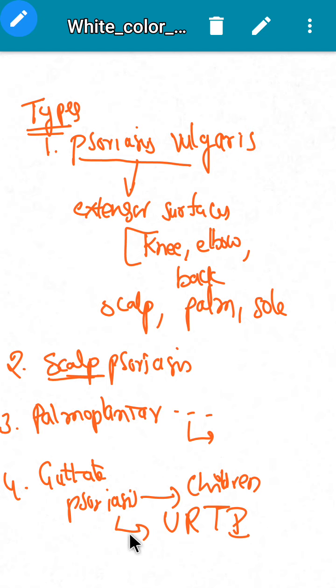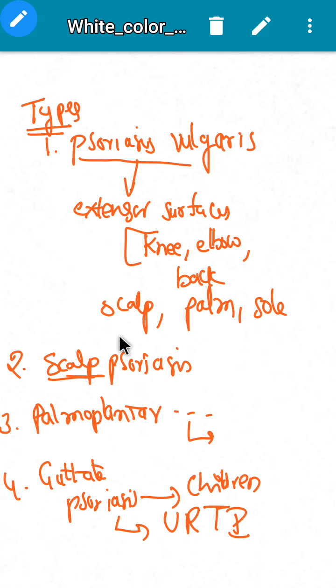Okay, so actually this question has been asked in entrance exams. The question was, a child suffered from an upper respiratory tract infection and recovered from that infection. After that he developed some lesions over the chest and trunk. What is the diagnosis? The diagnosis is guttate psoriasis.